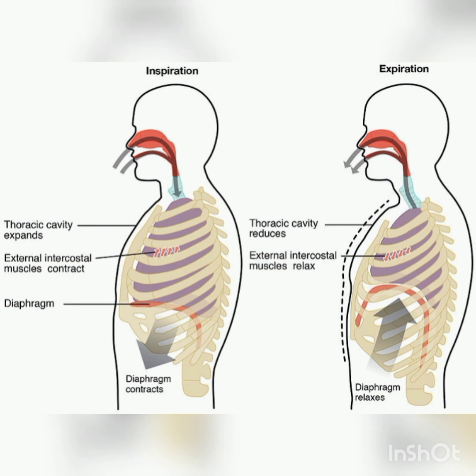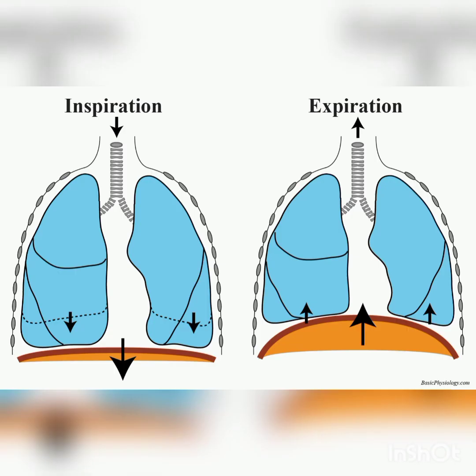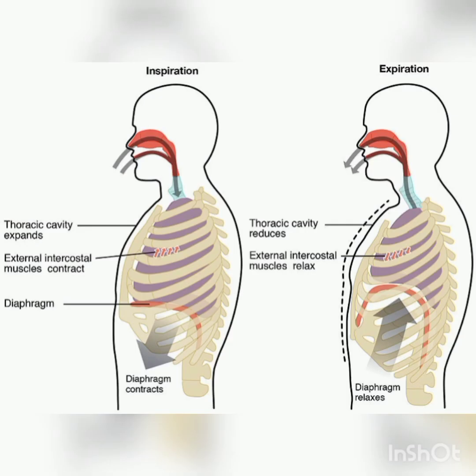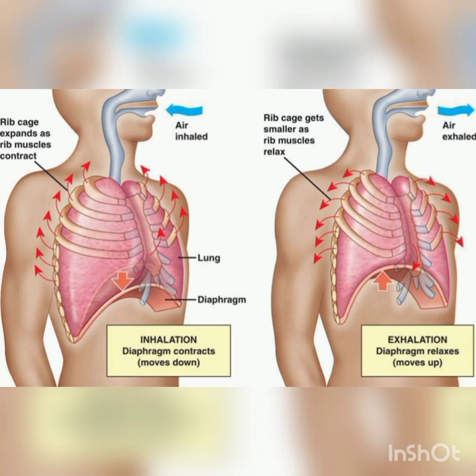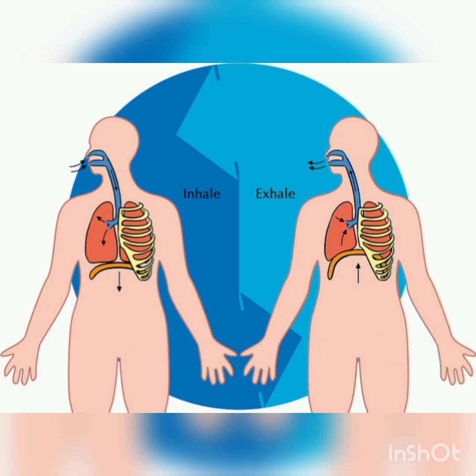So first, in this mechanism of breathing, we see what inspiration is. The intake of atmospheric air into the lungs is called inspiration. It is an active process, as it takes place by the contraction of the muscles of the diaphragm and the external intercostal muscles, which extend between the ribs. So friends, inspiration is nothing but the intake of atmospheric air into the lungs.